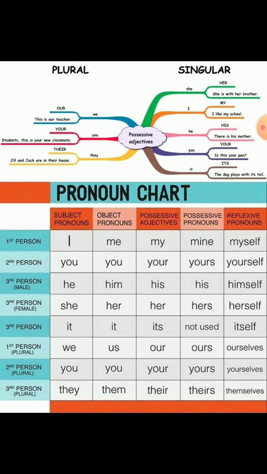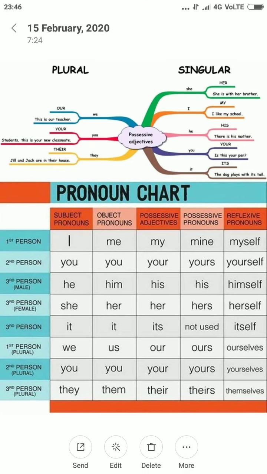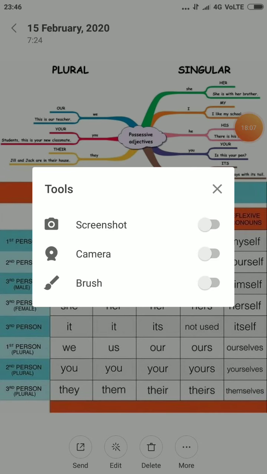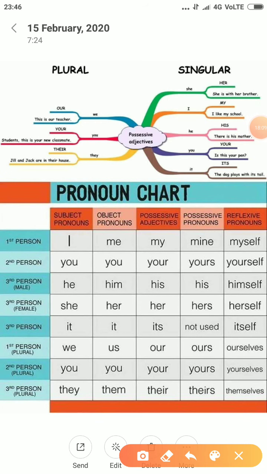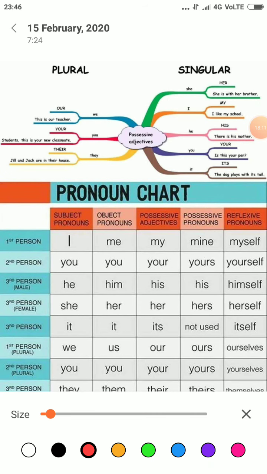Try to understand what the pronoun chart is. See what is shown at the top of this chart. I will try to clarify it for you.